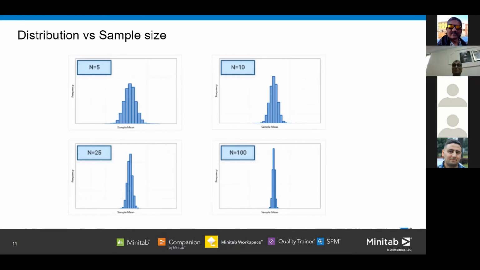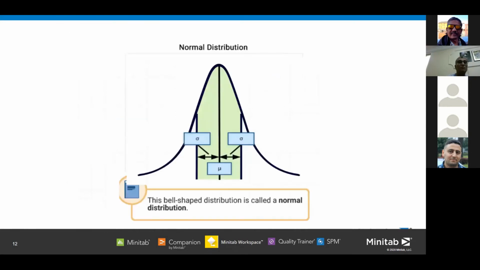So notice, as the sample size increases, the sampling distribution becomes more and more like a bell-shaped distribution, which we saw in the previous slide, and it's sampled from a symmetric distribution. So now we can make a general statement when we look at the relationship we just saw in the last graphs. With large enough samples, regardless of the distribution we are sampling from, the sampling distribution of the mean is approximated by a symmetric curve, symmetric around the center line, and it's a bell-shaped distribution.